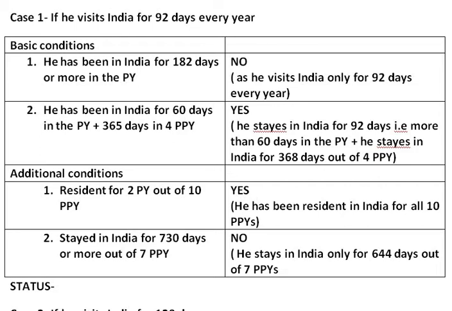That is why he fails to fulfill the second additional condition.